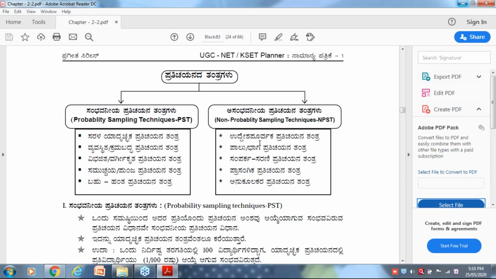Next, non-probability sampling techniques. I'm going to spell the list first and later explain one by one. Purposive sampling technique. Suppose I wanted to study third gender people; the third gender is my purpose. Or I want to study only the localites studying in KUD, or only the hostelites. By the purpose itself, I fix the target, meaning the sample.